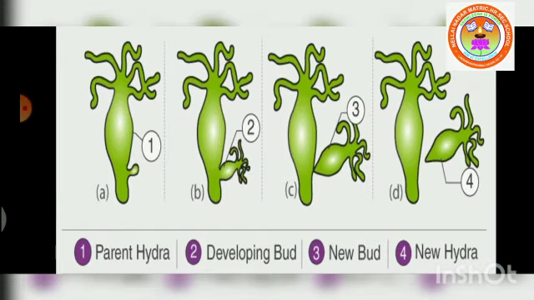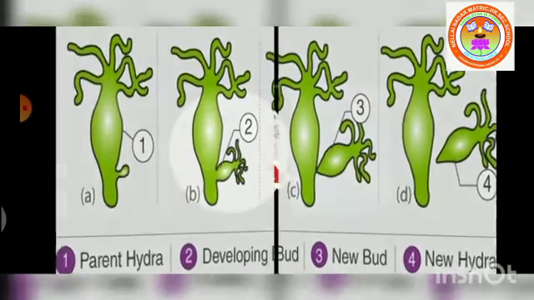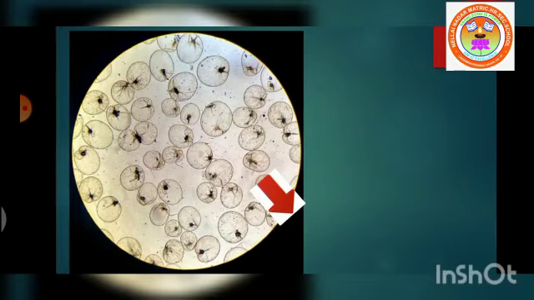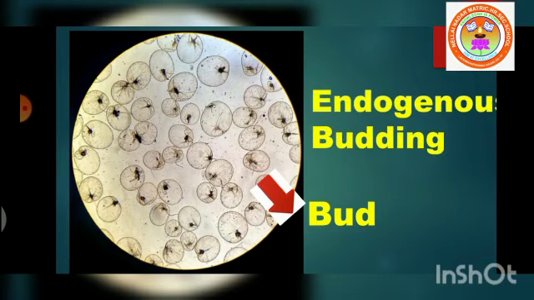This type of budding occurs in Hydra. But in some organisms, the buds are formed inside the cytoplasm and may remain within the body of the parent. This method of budding is called endogenous budding. It occurs in an organism called Noctiluca.